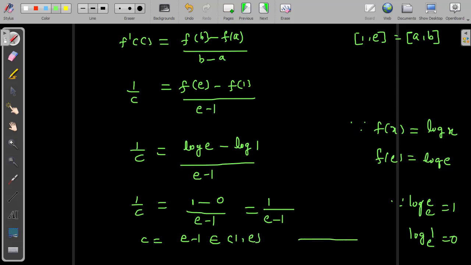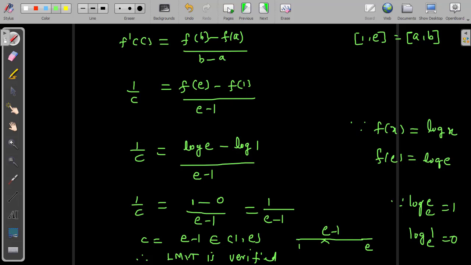The reason is that the end values 1 and e are excluded as per the open interval. e minus 1 means, since e is 2.71 something, e minus 1 is 1.718 something. This value belongs to open interval 1 comma e. Hence we can say Lagrange's mean value theorem is verified. Verified. Finish.